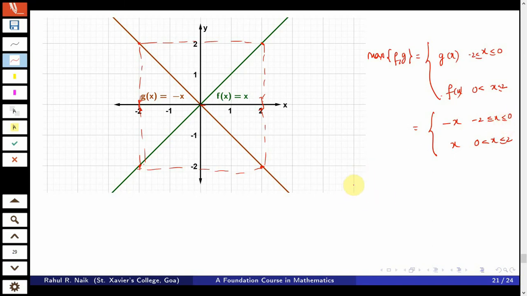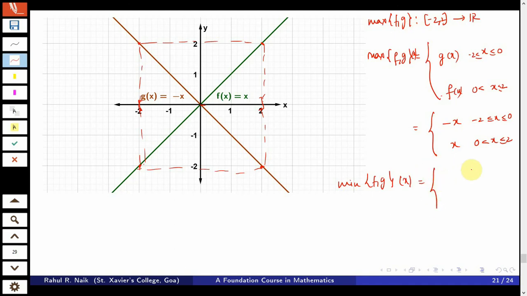Similarly, one can define the minimum of f comma g, evaluated at x. The domain will remain the same. These are functions from minus 2 comma 2 to R, and the minimum is also a function from minus 2 comma 2 to R.